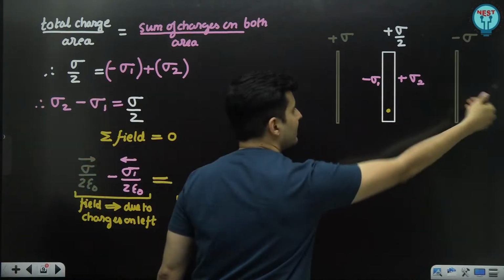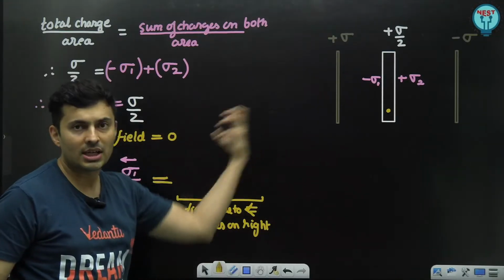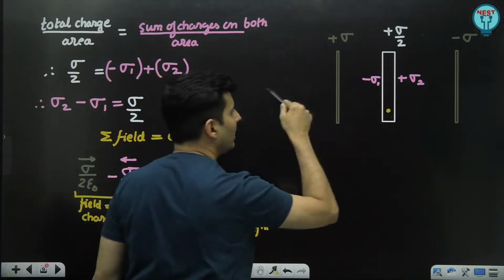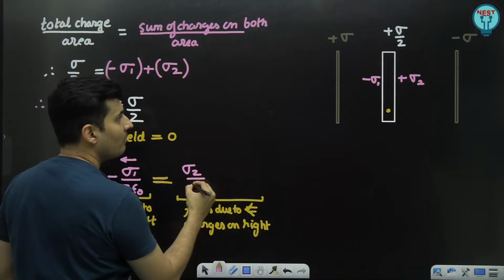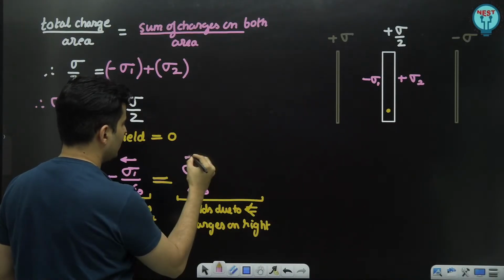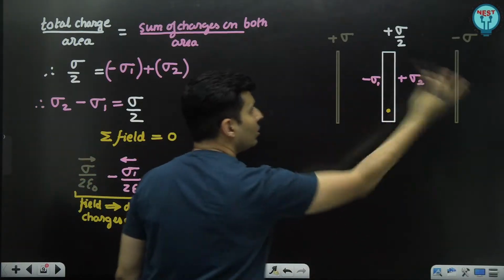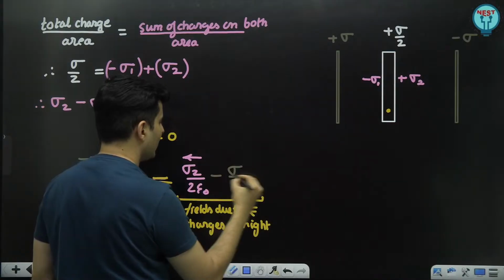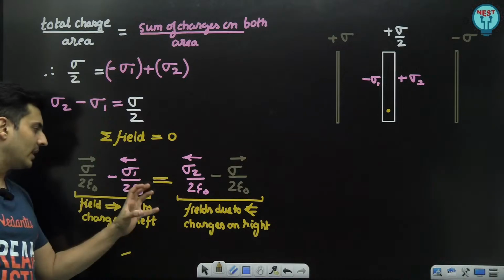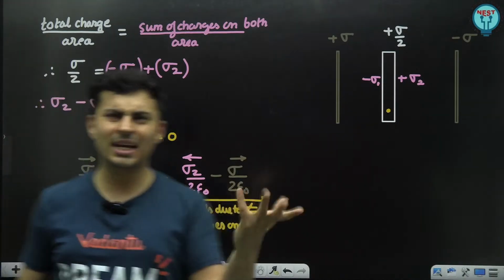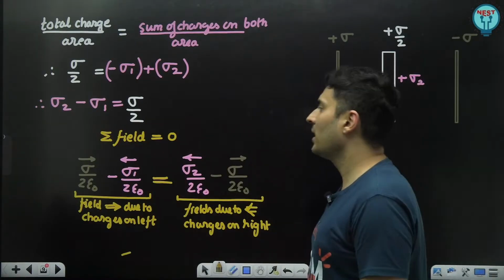So the charges on the right side will give a compensatory field to balance these fields due to the charges on the left side. So this sigma 2 will give a field here, that will be nothing but sigma 2 by 2 epsilon naught this way. And this negative charge will give a field towards the right hand side, so minus sigma by 2 epsilon naught. That's it. The total field from this side and the total field from this side should cancel out each other, so that the net field here will be 0. As simple as that.